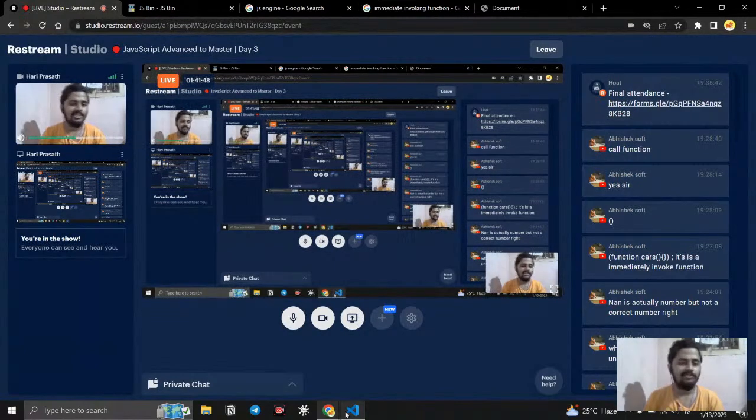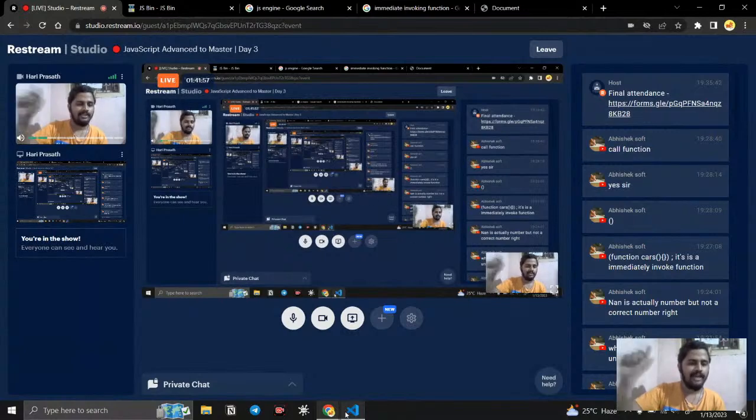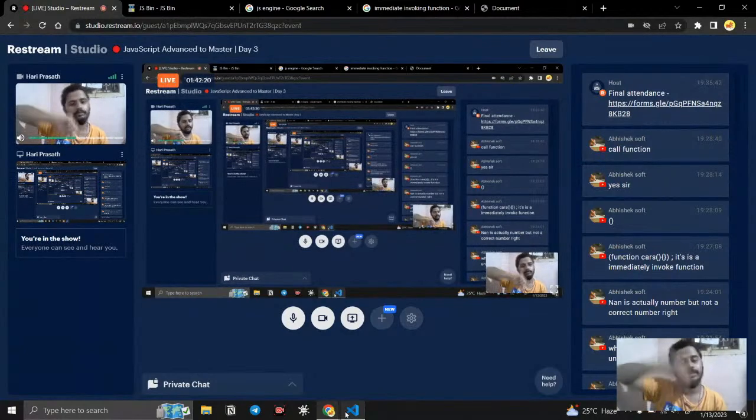In JavaScript itself, we have export module and import module. You will use it in React, right? If you create a component, for example function app, and return whatever it is, and below it you write export app, and you import it in another page, right? Exactly the same thing. I'm creating it in a separate place and just exporting it. Since it is inside a function, we cannot access those values in any other component. If I create a variable inside a function, I can access it inside only. We cannot access those variables in any other component.